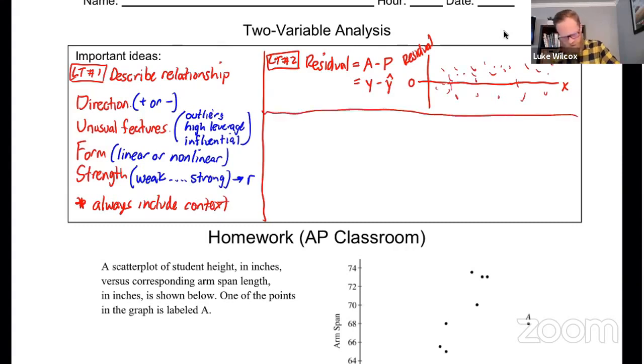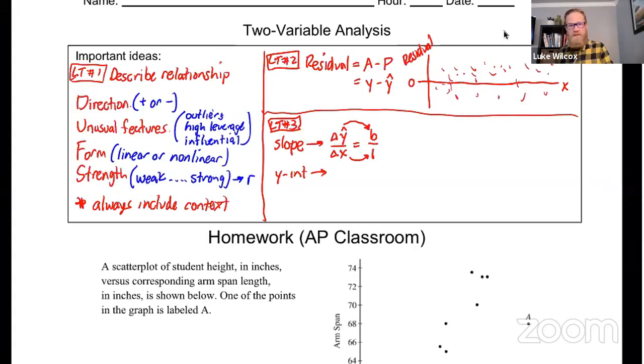Okay, got one last learning target, and this is all of the interpretations. And I'm not going to write out the entire interpretation because you can look back in the activity. I'm going to give you just the sort of what I call the quick notes. Okay, so if you are asked to interpret the slope, the quick notes is to remember that that is the change in y hat over the change in x, and to write your slope b as a fraction over 1. And then you can say for an increase of x in 1, we predict an increase or a decrease in y of b.